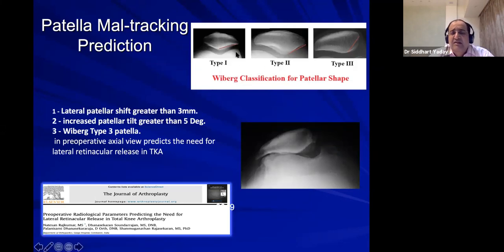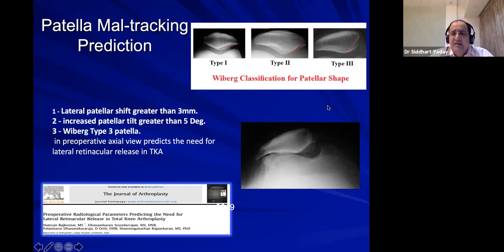Type 1 is seen in about 30%, where the medial and lateral facets are the same. In type 2, the lateral facet is larger, and this is almost 70% of cases. The medial facet is small. Type 3 Wiberg is where there is hardly any medial facet, and the angle is obtuse.